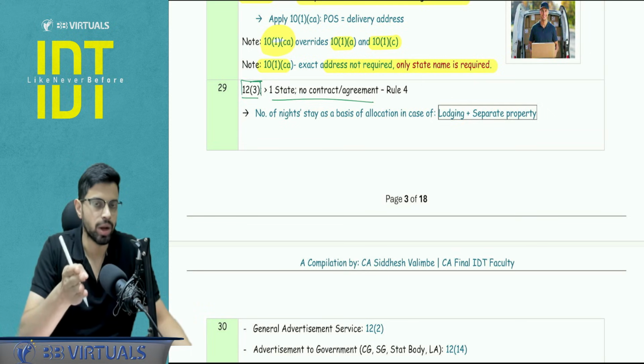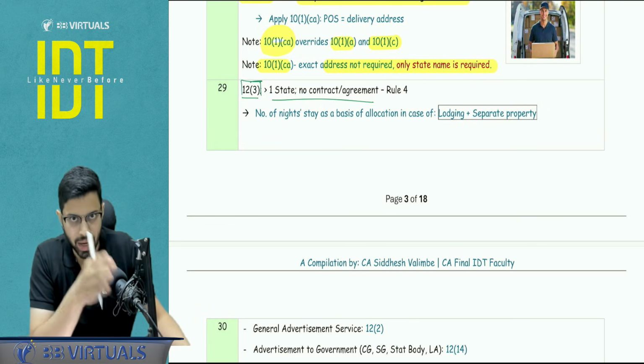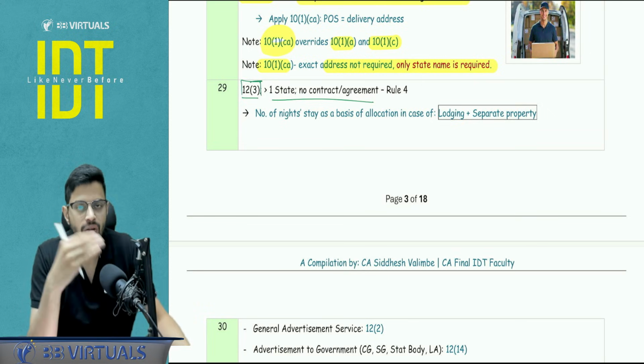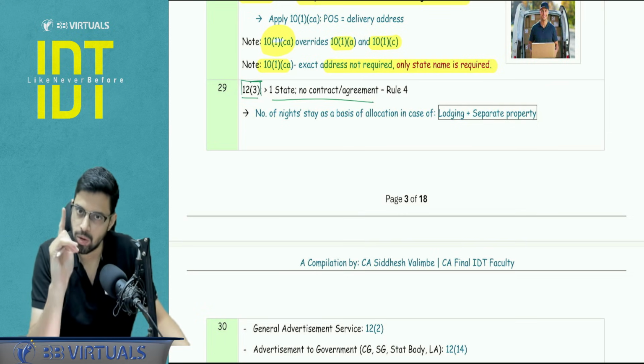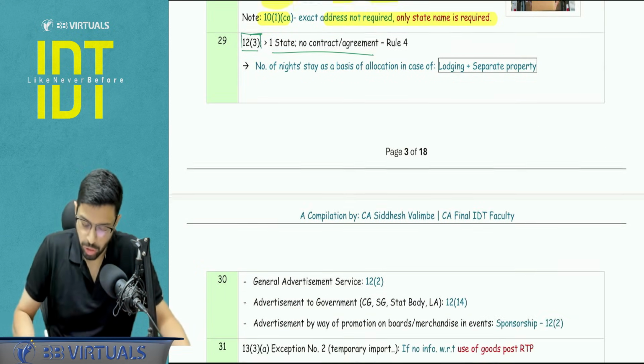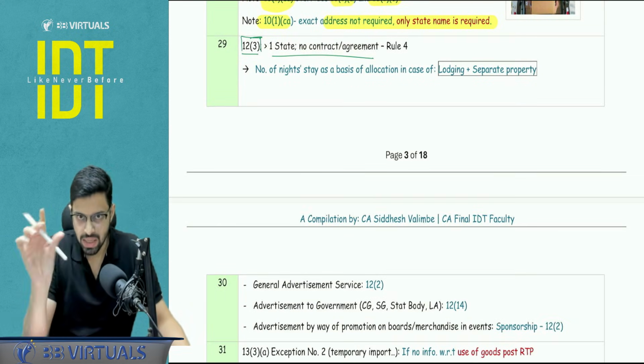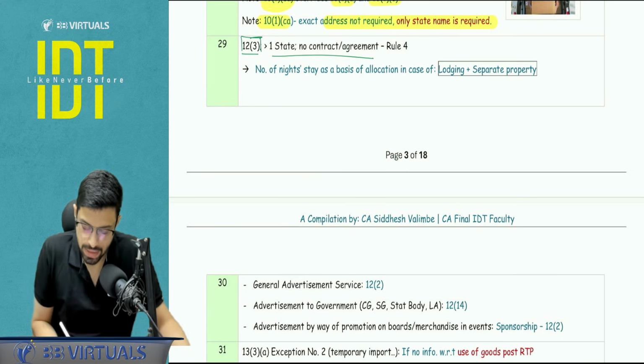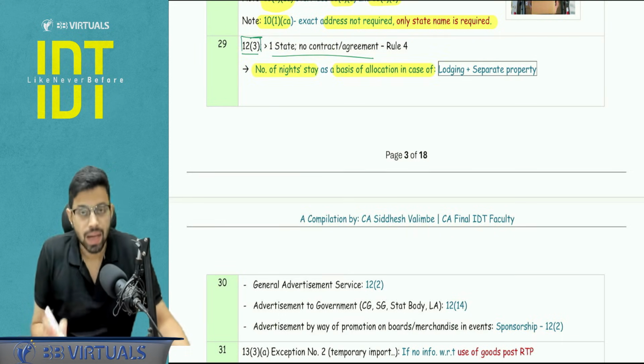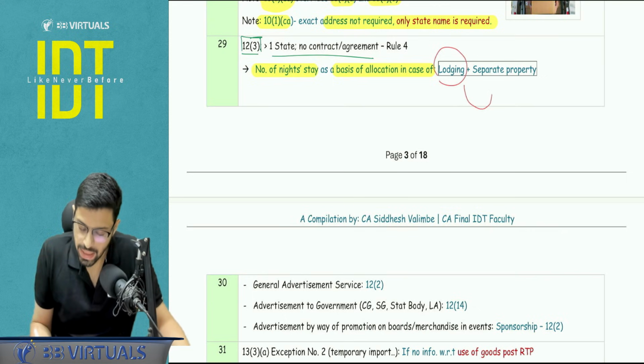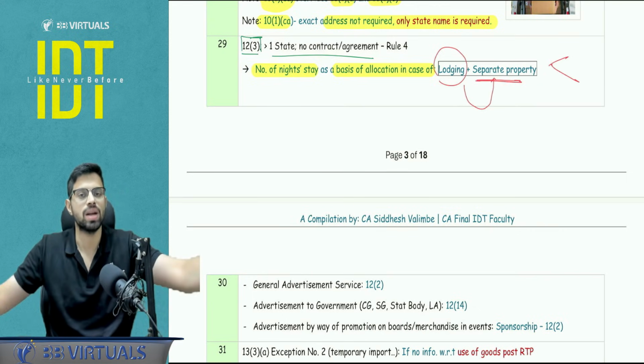First, mention that it will happen as per the contract agreement. And if it is silent, then we will apply the rules, which is the rule applicable here, rule number 4. In rule number 4, one of the tables, in the table we see the first point, the bifurcation happens as per the number of nights stay. That is applicable only and only when it is a case of lodging and it is a case of separate property. That is two different physical properties.